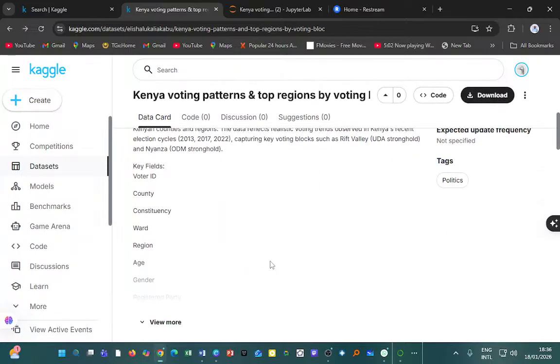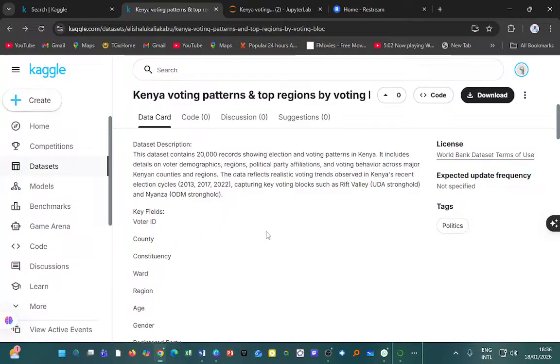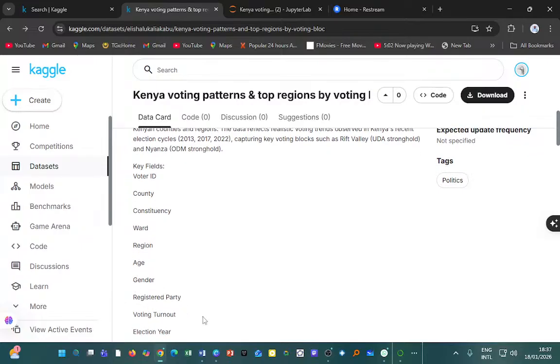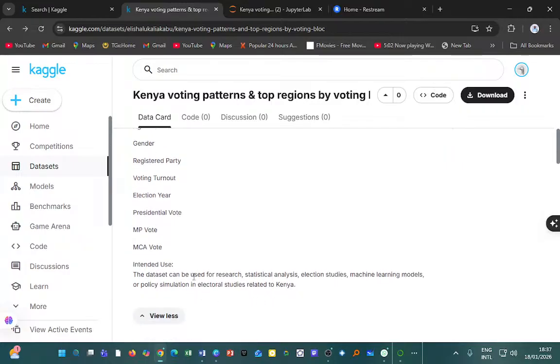So the key fields we are told we are going to find in this data set are voter ID, which of course is just a unique identity which we may not use to exactly reach or identify a voter. It's not a picture. Then the county of the voter, the constituency, the ward, the region, the age, gender, registered party, voting turnout, election year, presidential vote, MP vote, MCA vote. The intended use is that the data set can be used for research, statistical analysis, election studies, machine learning models, or policy simulation in electoral studies related to Kenya.